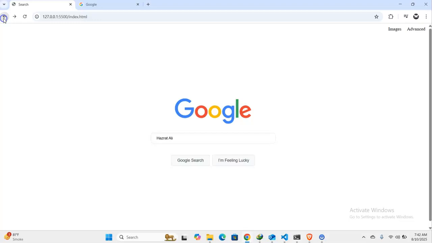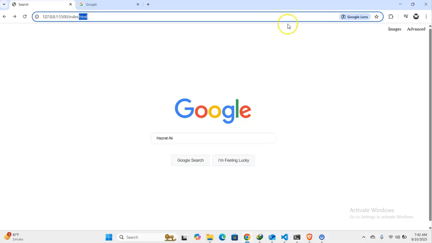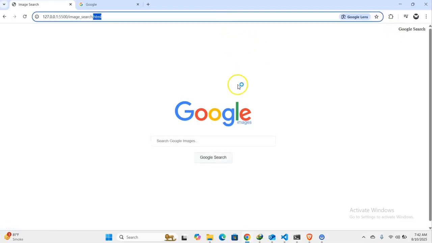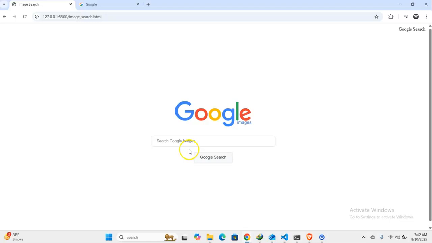Okay, time for the next page. Images page. You can see that the images page is also represented in the address bar. If I put anything like Zertali logo, for instance, and search on it, it will take me to the Google Images section and show me all the images.